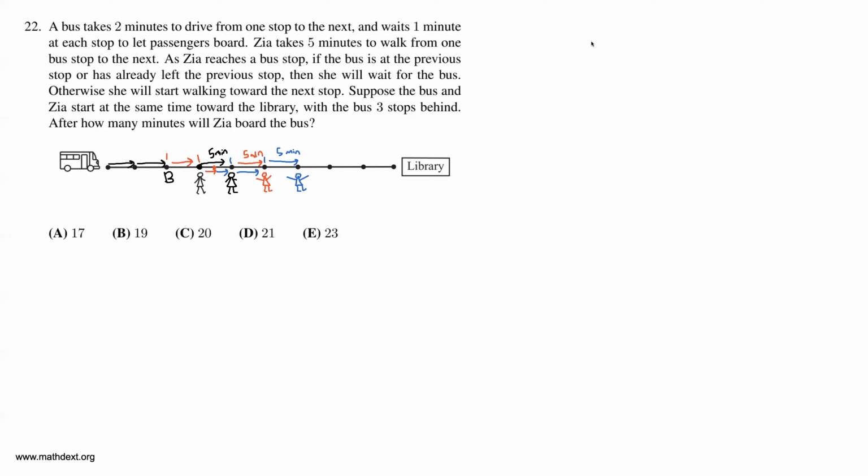So Zia stops because the bus is 1 stop behind her. And the bus, having already let passengers board, just starts driving and takes 2 minutes to get here. And altogether, when Zia boards the bus, it will have taken 5 plus 5 plus 5 plus 2 minutes. And 5 plus 5 plus 5 plus 2 is 17. So our answer is A, and we are done.